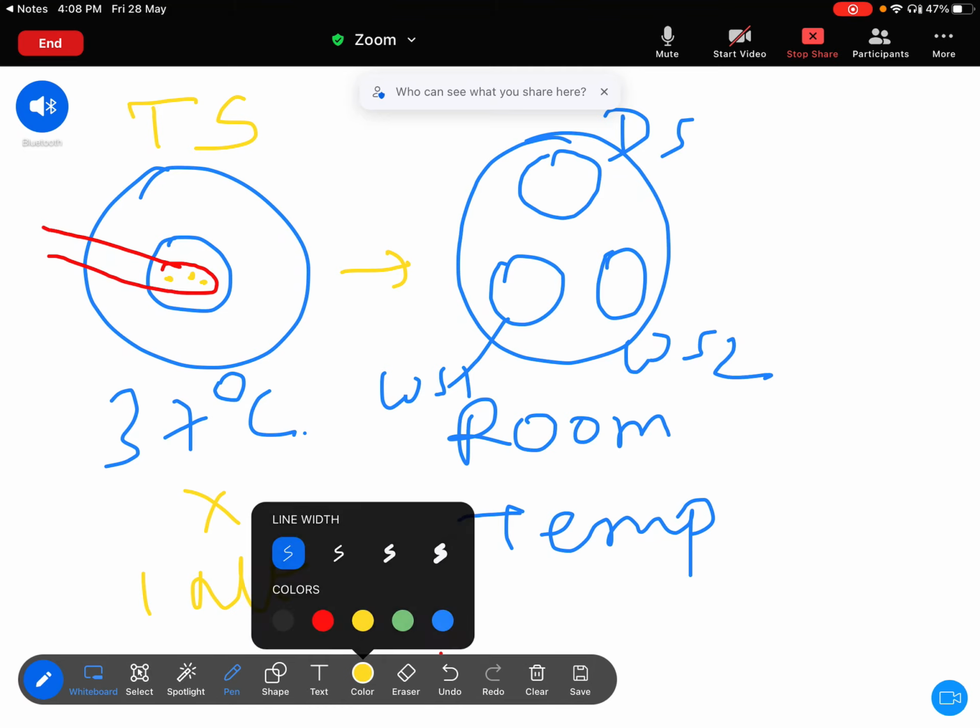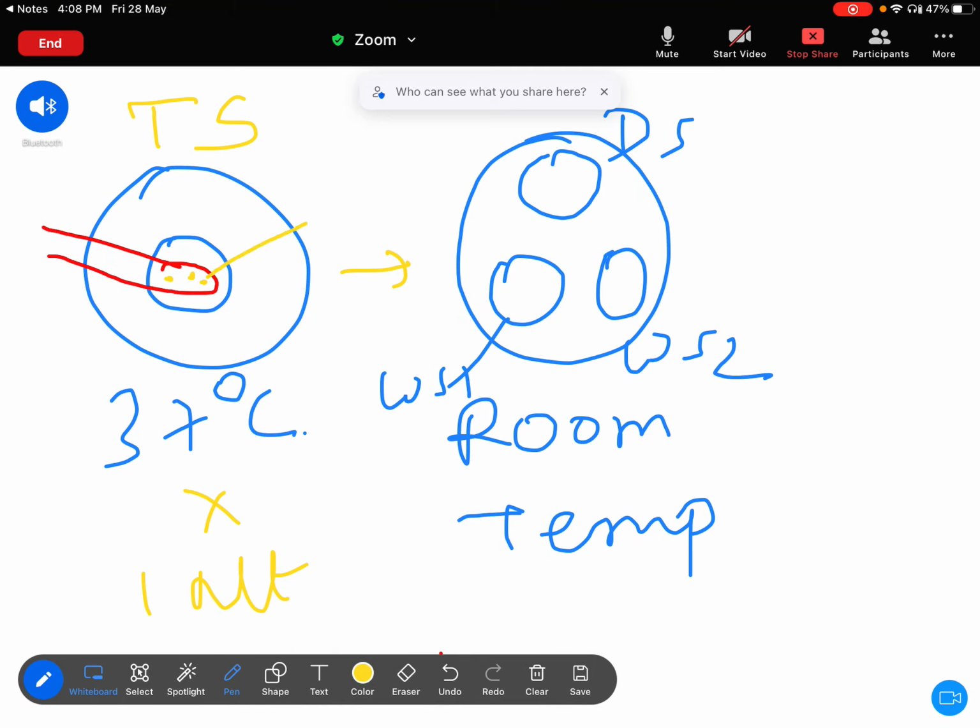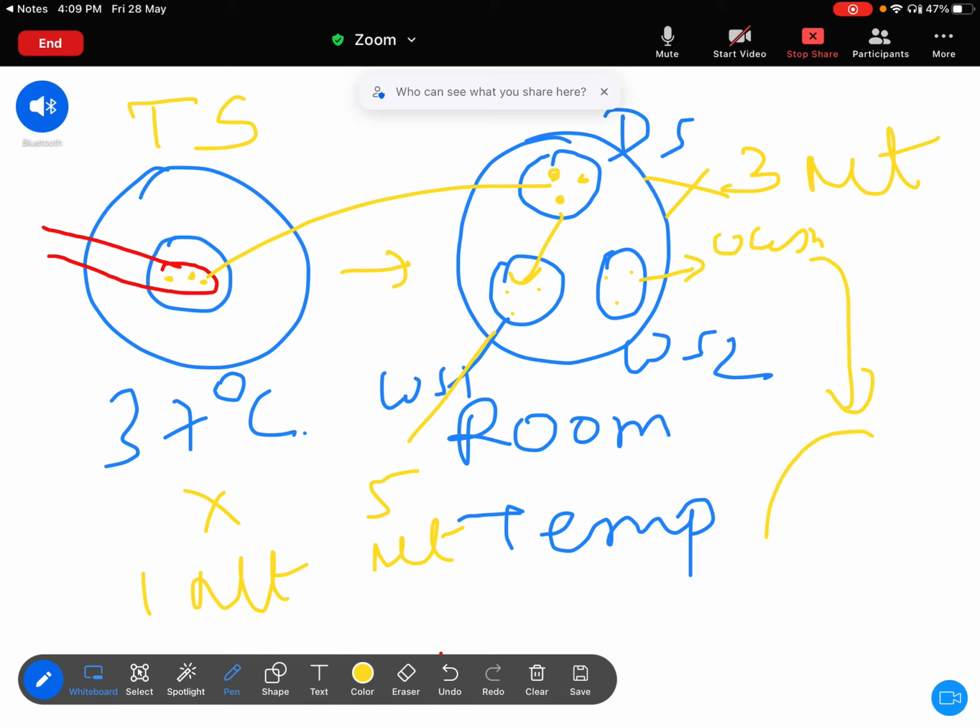Okay, then after 1 minute, transfer from TS into DS for 3 minutes. After the 3 minutes, transfer to the WS1 for 5 minutes, and then WS2 for wash, and then immediately transfer into the culture dish or embryo transfer dish containing media.